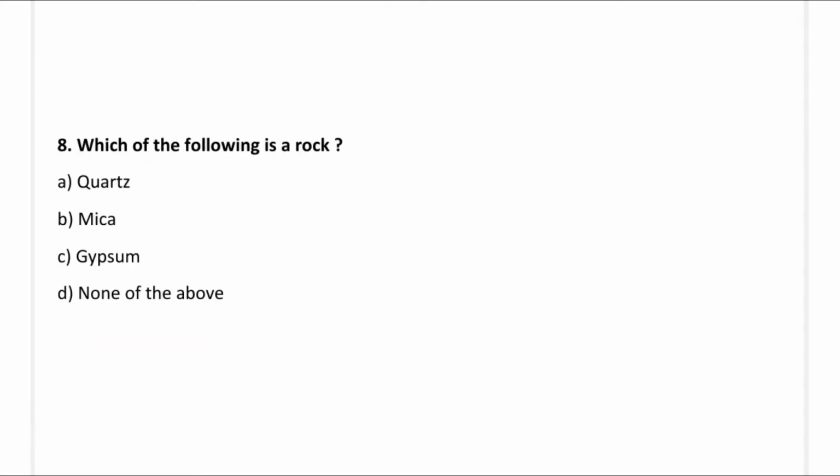So next question, which of the following is a rock? Option A, quartz; option B, mica; option C, gypsum; option D, none of the above. So the correct answer is option C, gypsum.